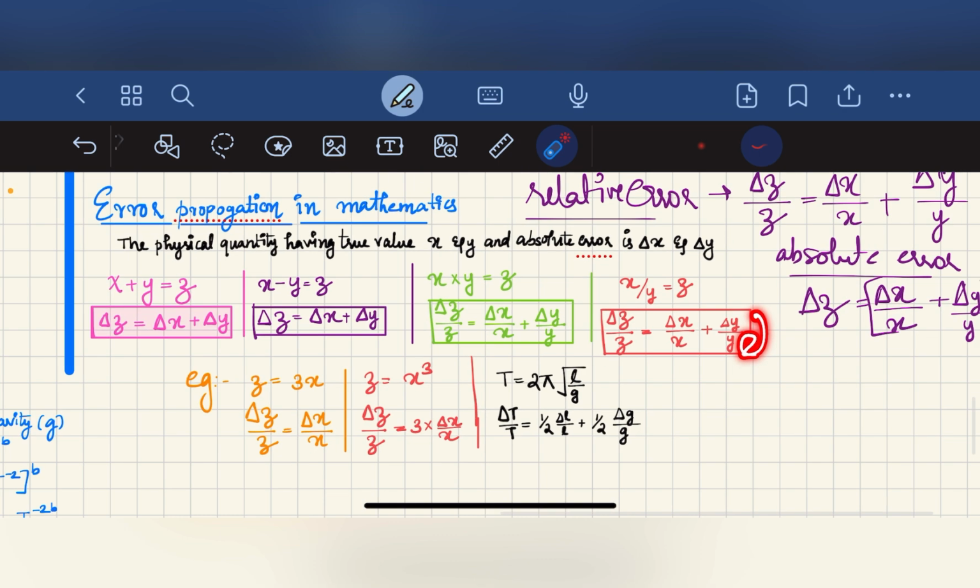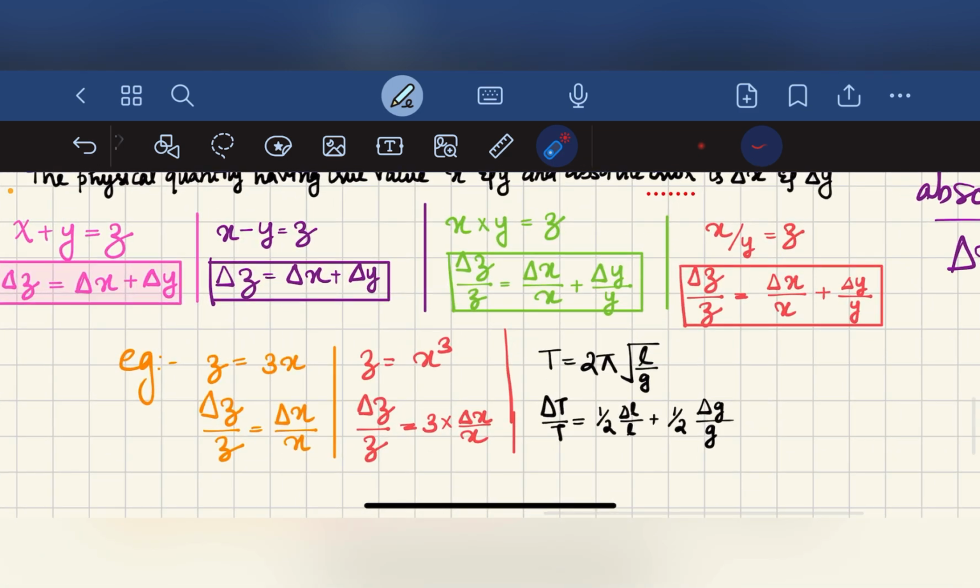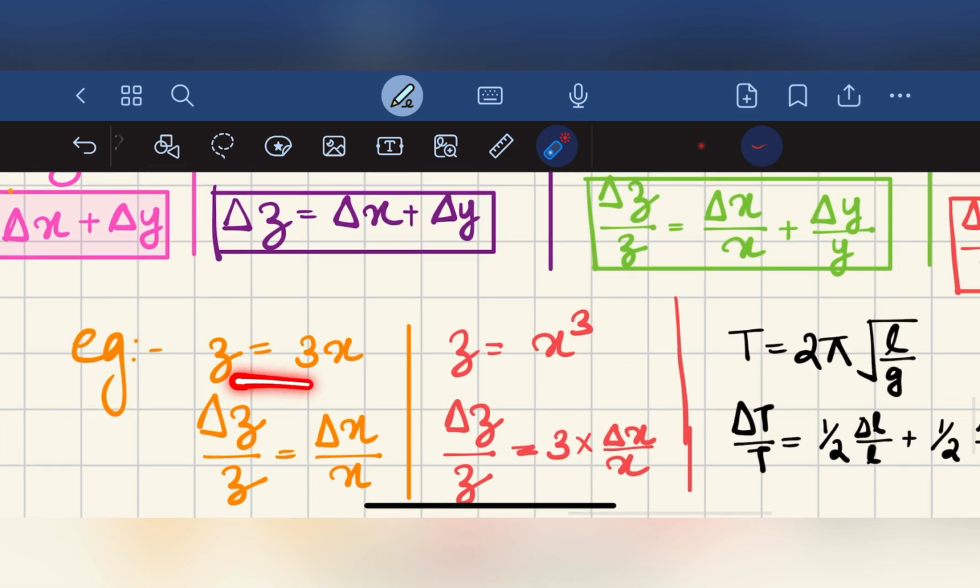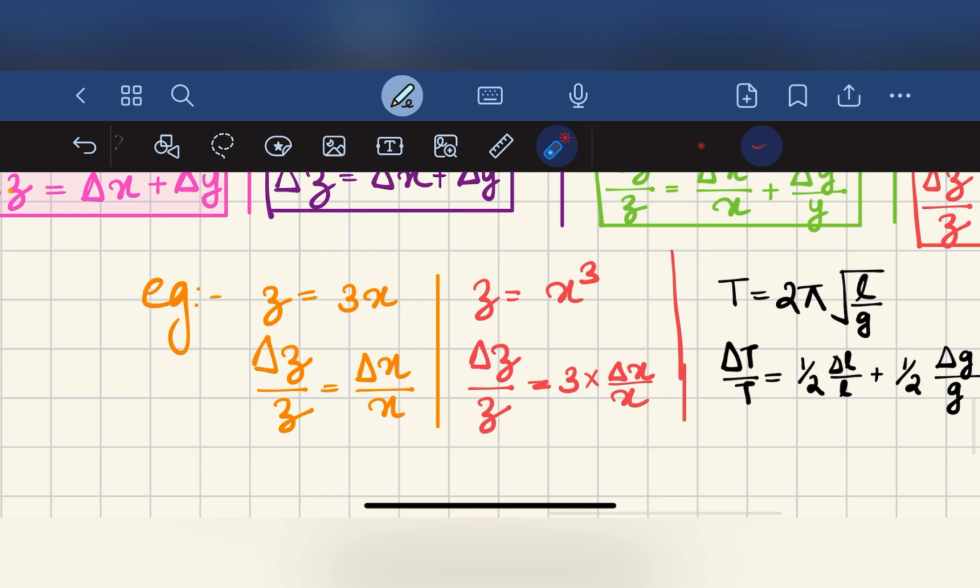Then here is an example. z is equal to 3x. Delta z divided by z is equal to delta x divided by x. We don't consider the term 3 because it is a numerical value.